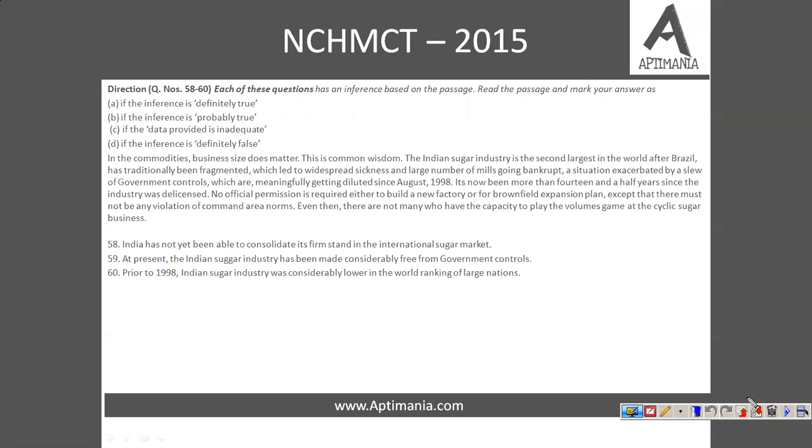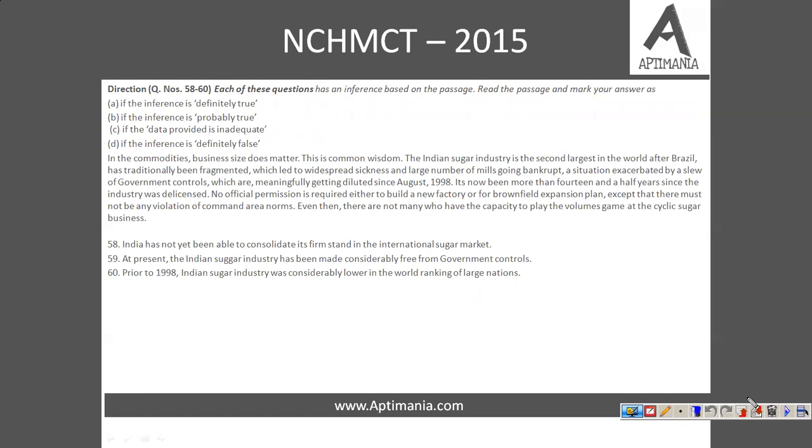No official permission is required either to build a new factory or for brownfield expansion plan, except that there must not be any violation of command area norms. Even then, there are not many who have the capacity to play the volumes game at the cyclic sugar business. Now, after reading this particular information, we need to answer the question.